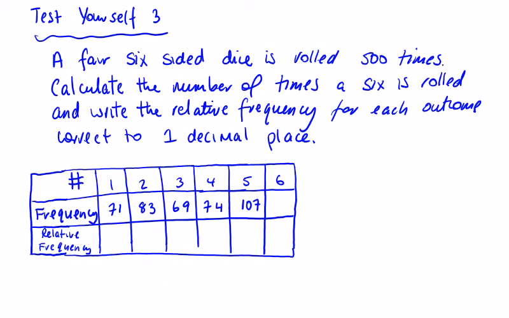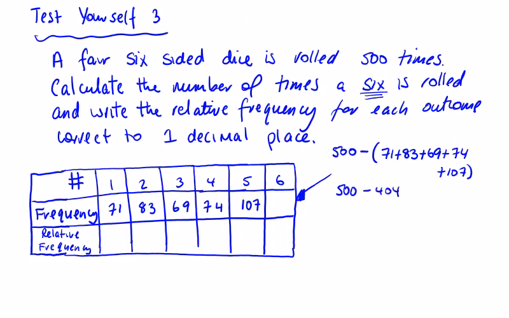A fair 6-sided dice is rolled 500 times. Calculate the number of times a 6 is rolled. You can see from the table below we're given all the numbers apart from a 6. And then write the relative frequency for each outcome correct to 1 decimal place. So really simple. The first question is just 500 take away all of these numbers added together. 71 plus 83 plus 69 plus 74 plus 107. So that's 500 minus 404, which is equal to 96.